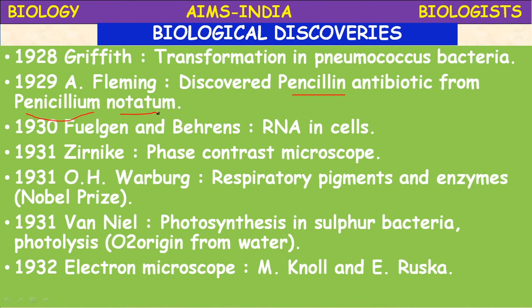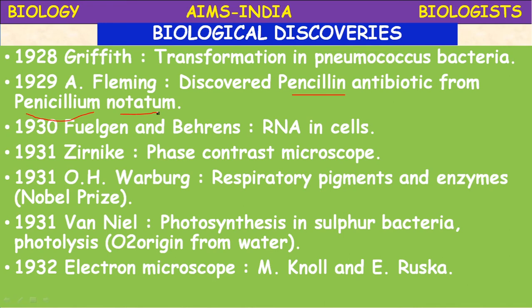In olden days, when antibiotics and vaccines were not discovered, the death rate was more. Now the birth rate has increased and the death rate has decreased because of antibiotics and vaccines.